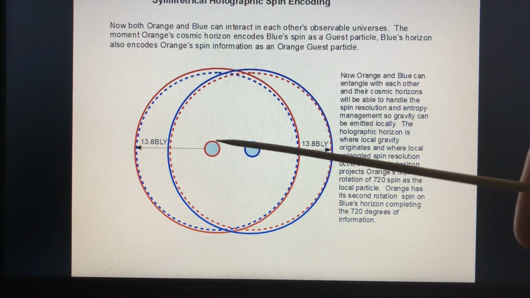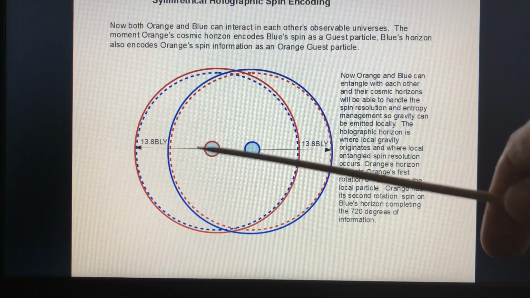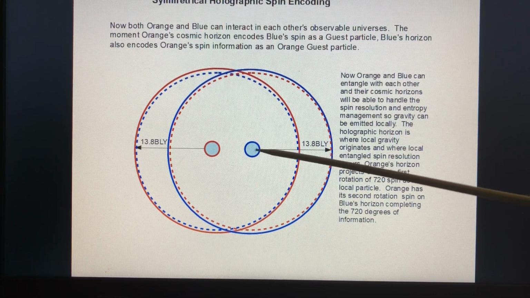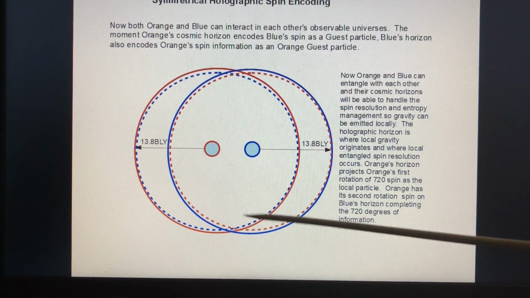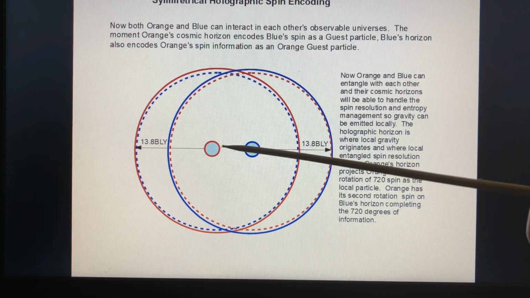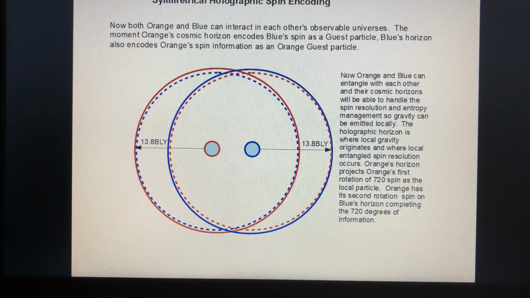And this is how the 720 spin works. This is the orange host's first rotation of 720 spins, so 360 degrees here. But then blue's impression of orange is the guest spin, and that's the second rotation, offset temporally by the light delay between the two particles.